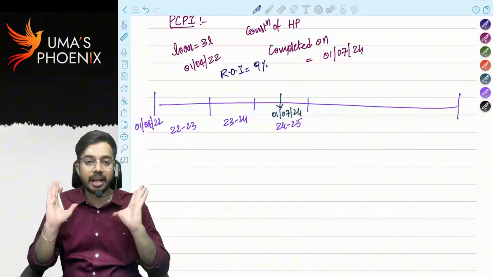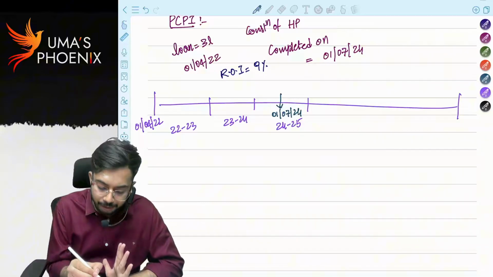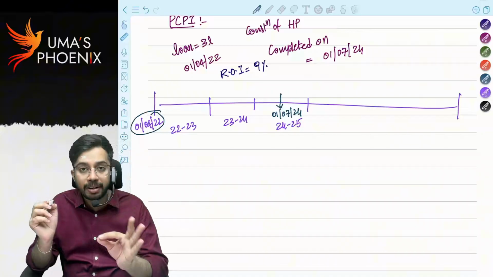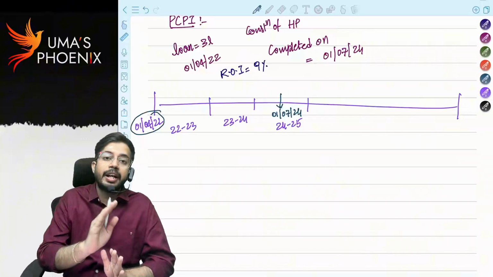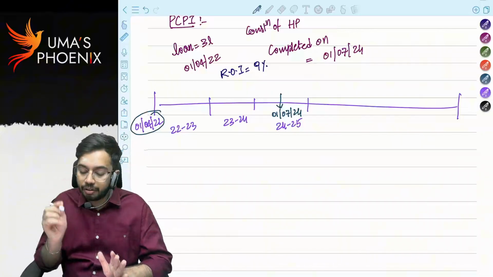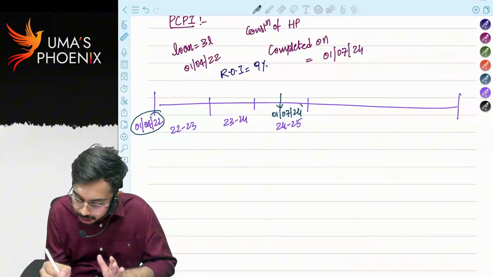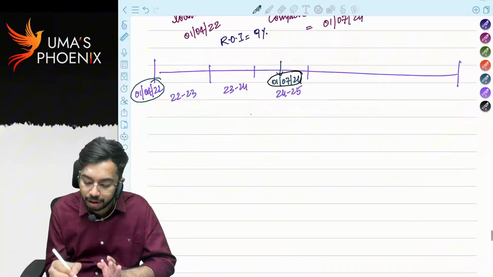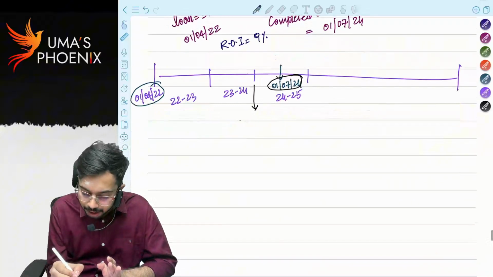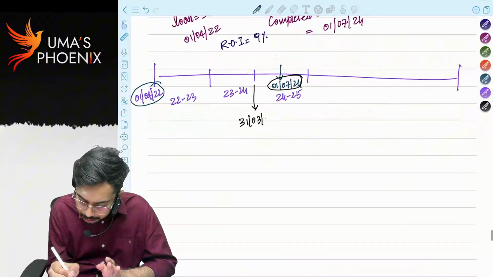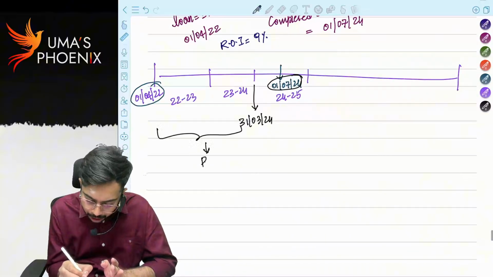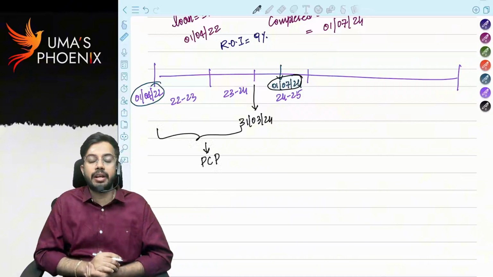Now, listen carefully. From 1st April onwards up to 31st March preceding the date of completion of construction. What is the date of completion of construction? 1st July 2024. Before 1st July 2024, what is the 31st March? 31st March is 31st March 2024. Whatever this period is, that period we call pre-construction period.